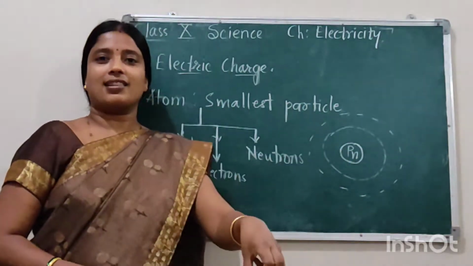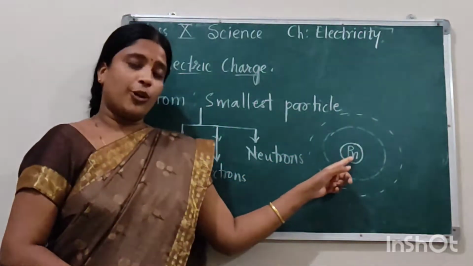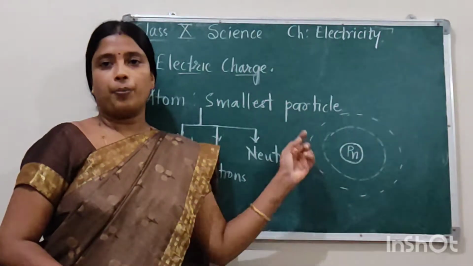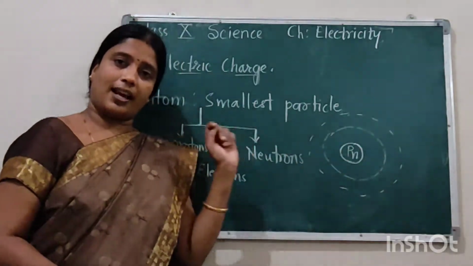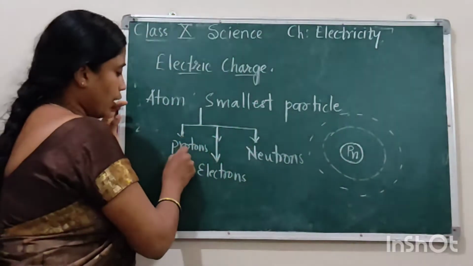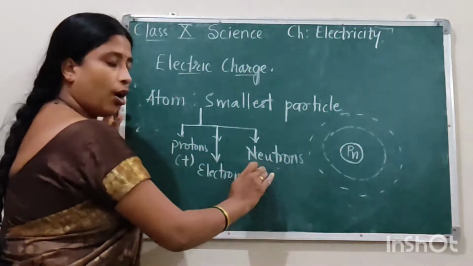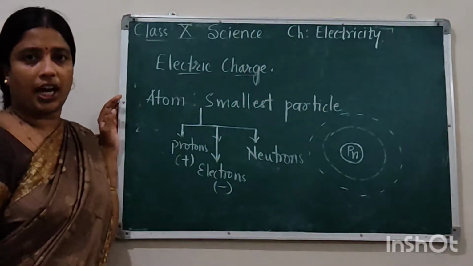How the sun is at the center and the planets revolve around it, in the same way the nucleus is at the center and electrons move in the orbits, and protons and neutrons are present inside the nucleus. Now these protons have positive charge, neutrons do not have any charge, and electrons have negative charge.